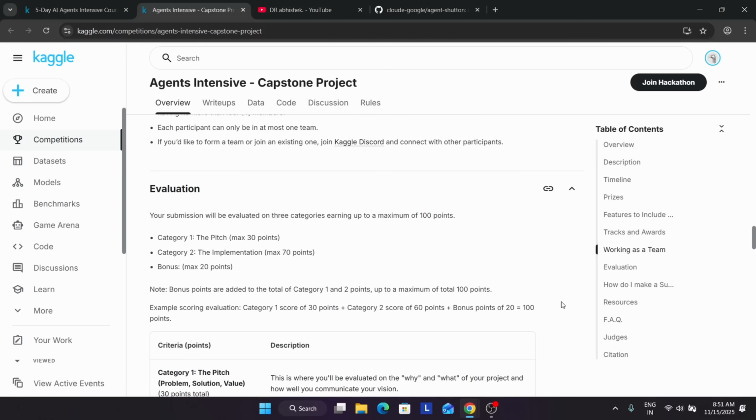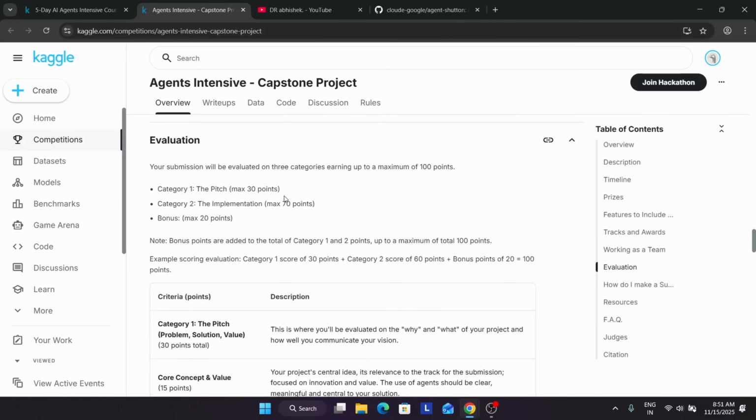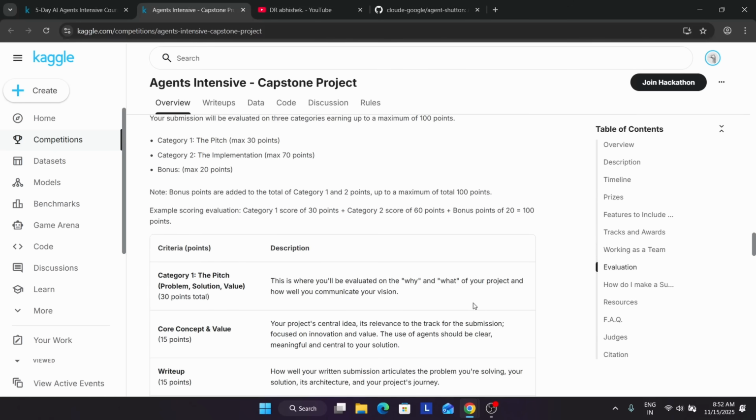Now here the submission will be evaluated in 3 categories, earning up to a maximum of points. Okay, so they have mentioned that category 1 is the pitch. So what is the pitch? If you don't know about the pitch, here we'll just mention why you are using this particular agent, why you are building this project, and how it will help the community, and how it will help to grow the community also.